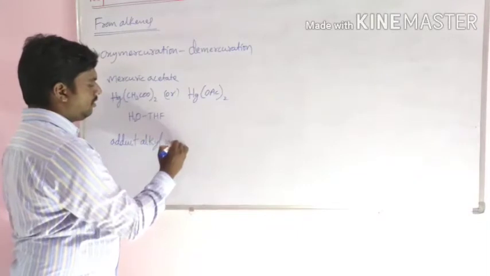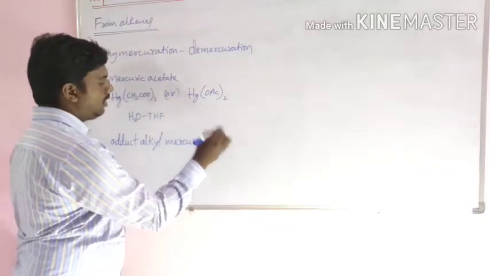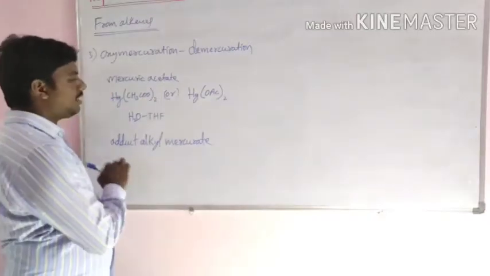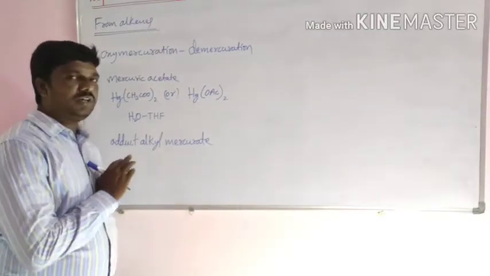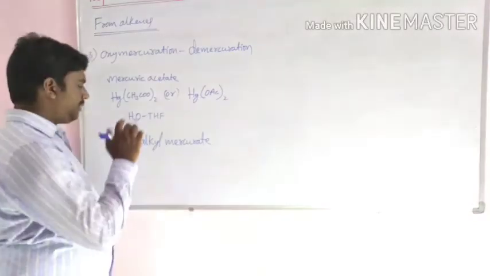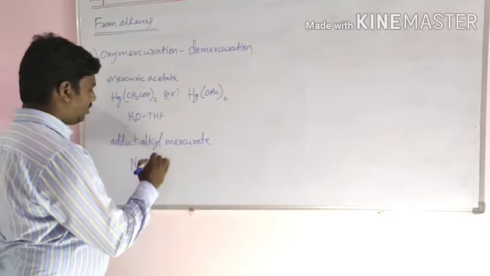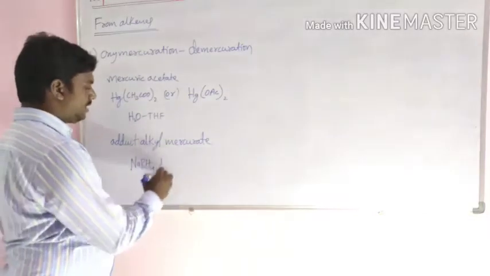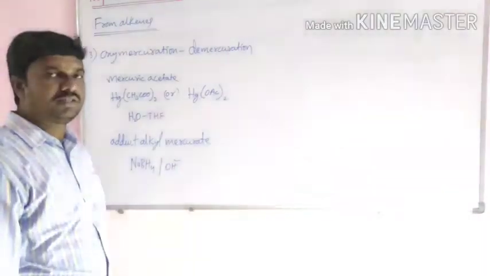alkyl mercurate. This adduct undergoes reduction in the presence of sodium borohydride in aqueous base.